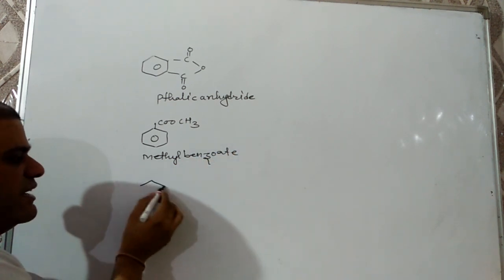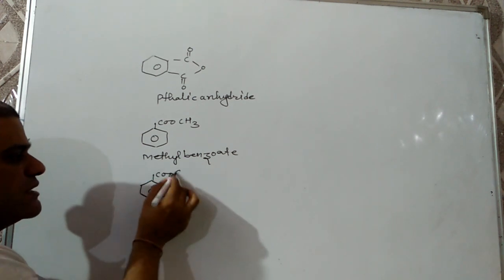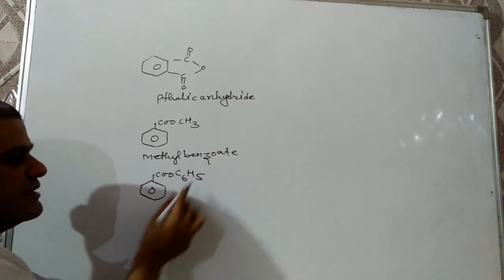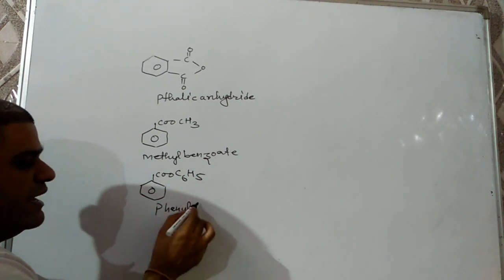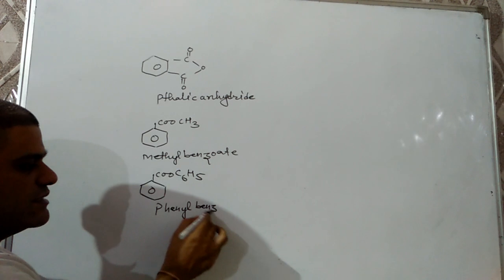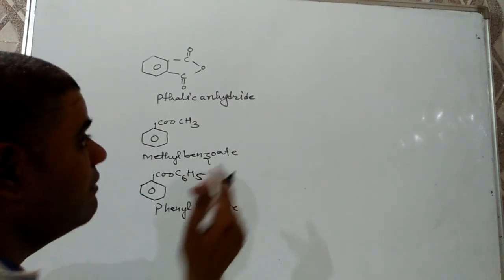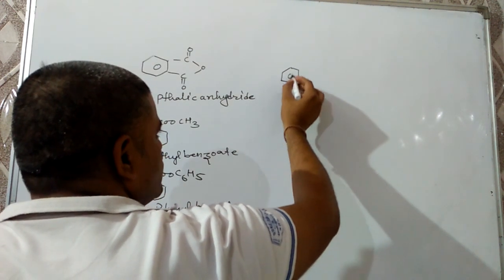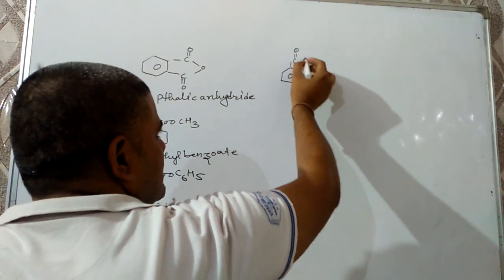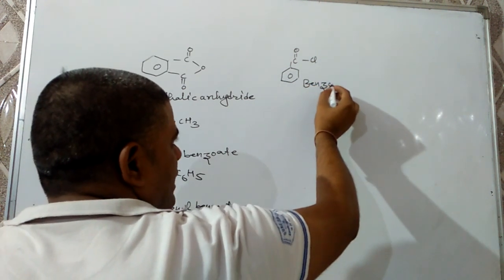If benzene is having COOC6H5, then it will be phenyl benzoate. Next is acid chloride. If benzene is having a COCl group over it, then it will be benzoyl chloride.